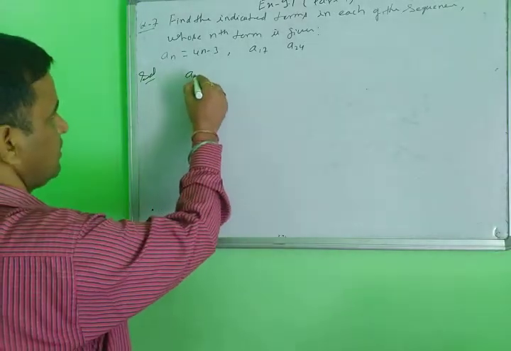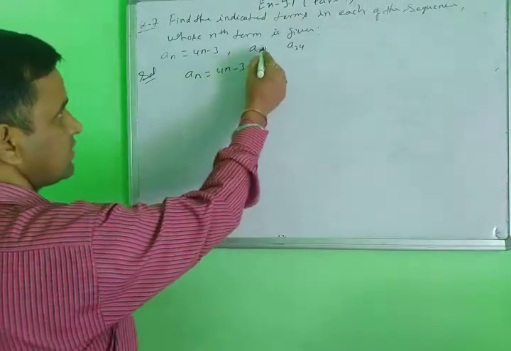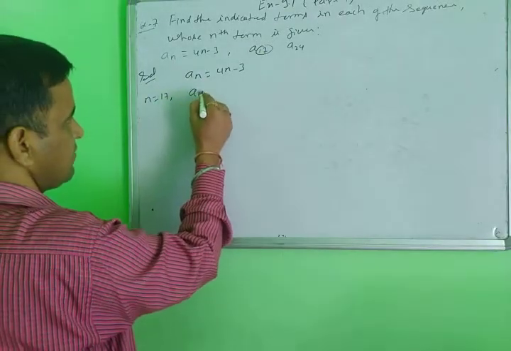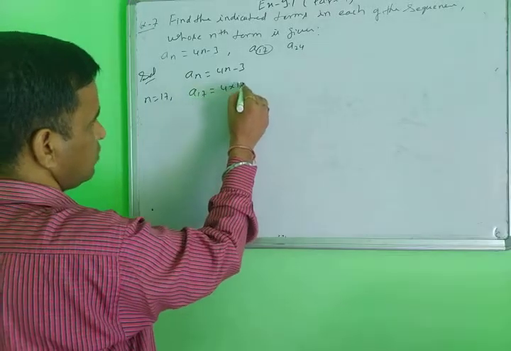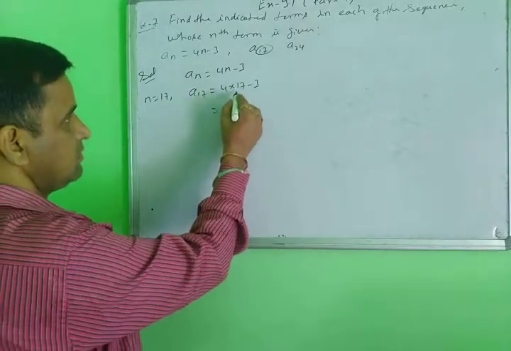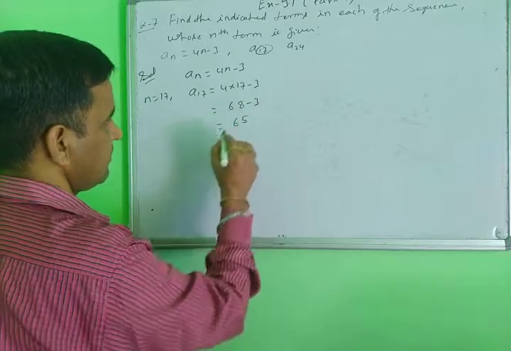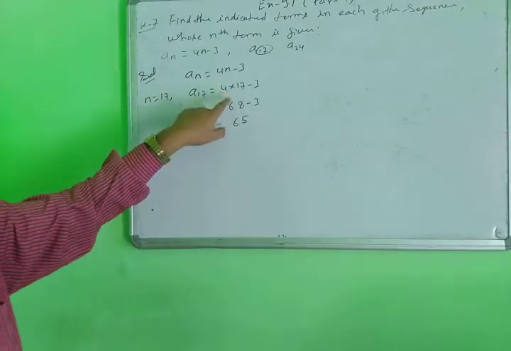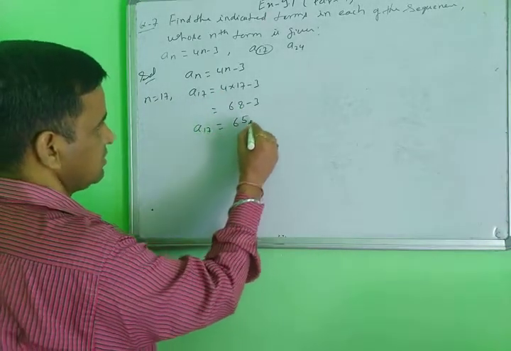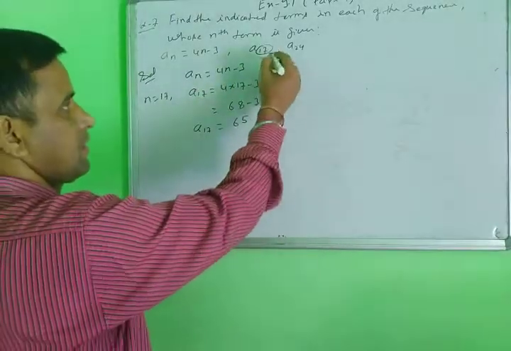Now you are given a_n equals 4n minus 3 and you are finding a17, which means n equals 17. That means a17 equals 4 into 17 minus 3. When you calculate, 17 times 4 is 68, minus 3 is 65. The value of a17 is 65. Second, your answer for a24.